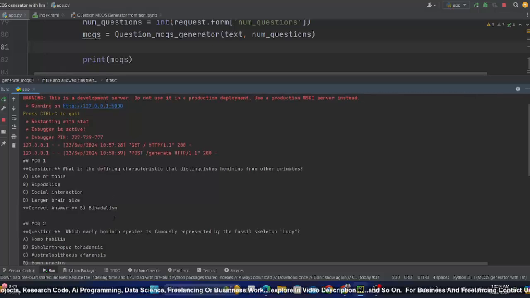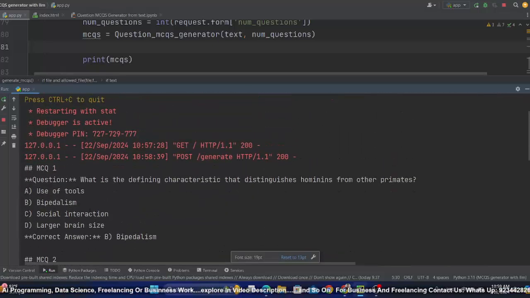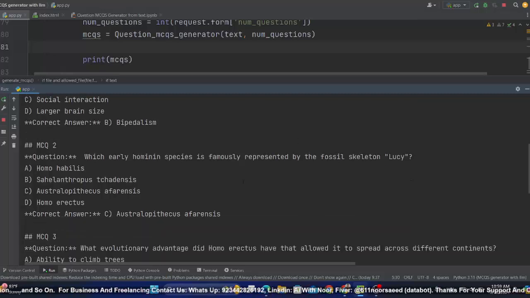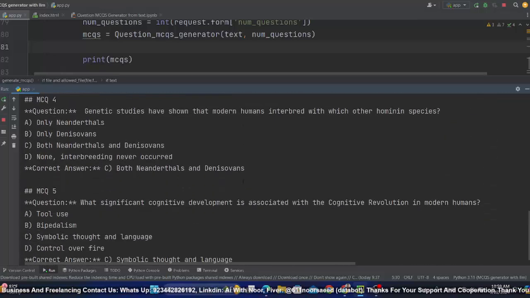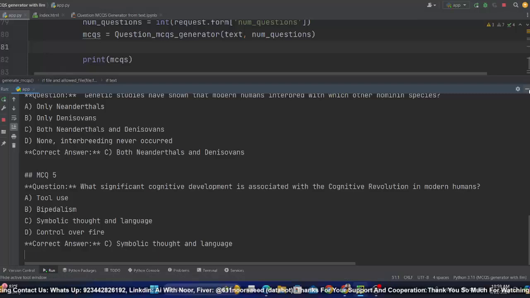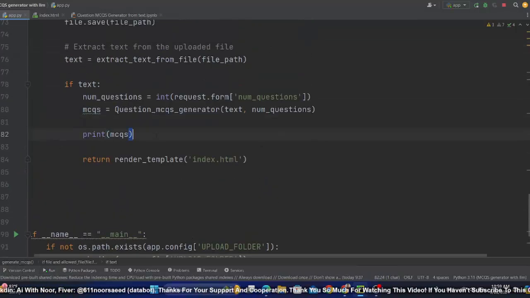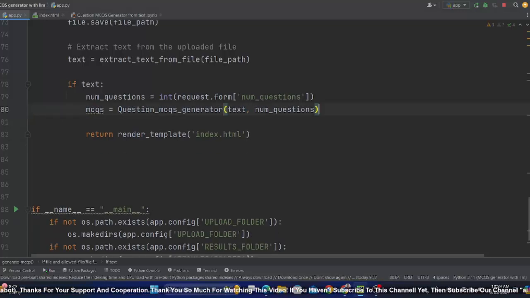You can clearly see. Let me zoom in. This is question 1. What is the different characteristic that distinguishes hominins from other primates? So yeah, it's working. It's generating. So this is the model that generates our result as per our prompt. Now we will send these MCQs to the result. So I'll cut it from here. We don't need to display it right here.